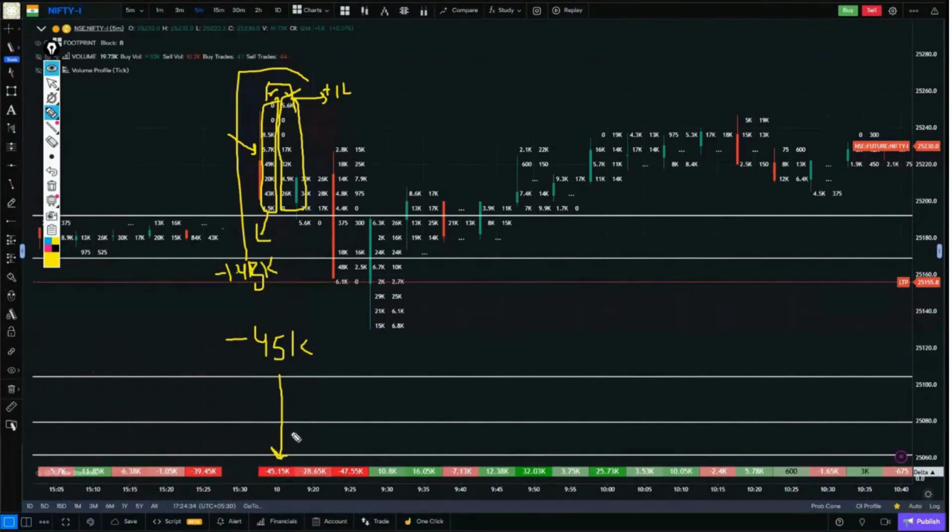This is how delta works. This is the delta of a candle, the delta of every candle. Now, whenever there are more sellers, we see that value in the negative. So, we call this negative delta. Negative delta is equal to sellers. And just like we picked this candle, the value of this candle does not have a negative sign in front of it. So that means this is positive delta, and positive delta means buyers. Like in this first candle, there were more sellers, and in this candle, there are more buyers. It's as simple as that.